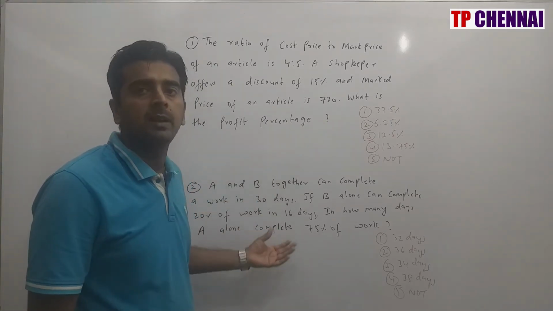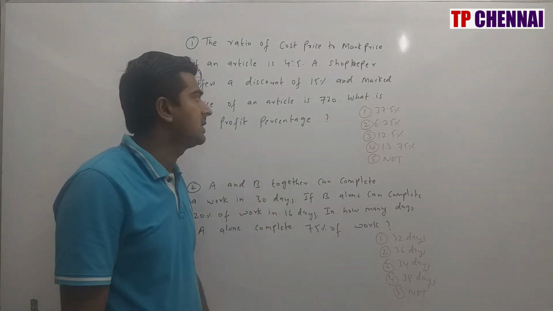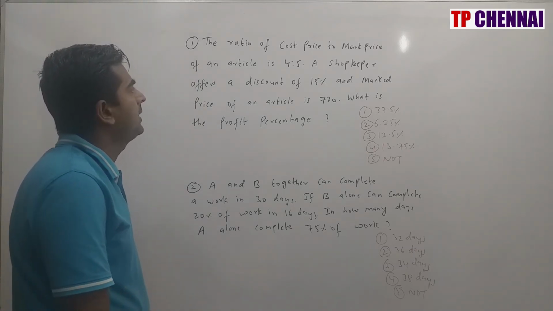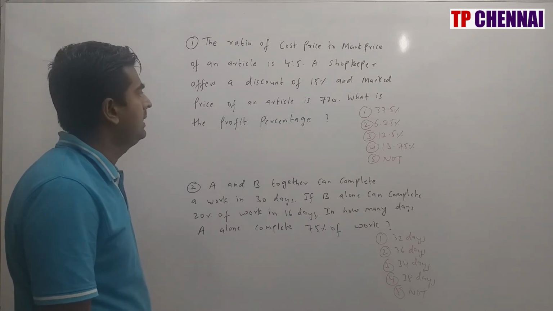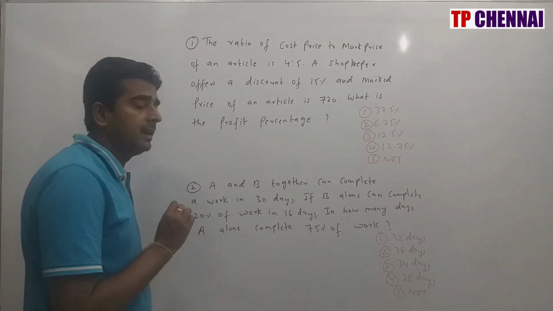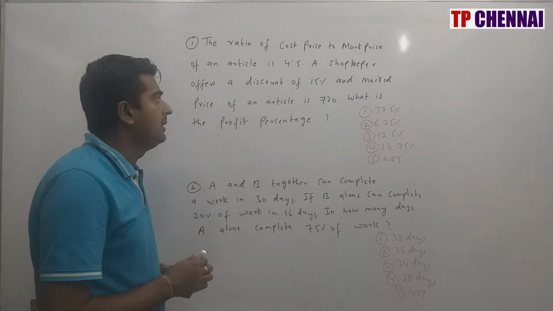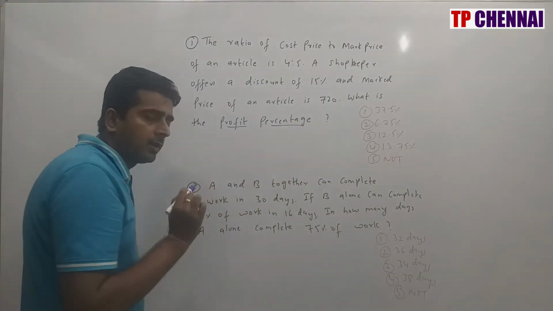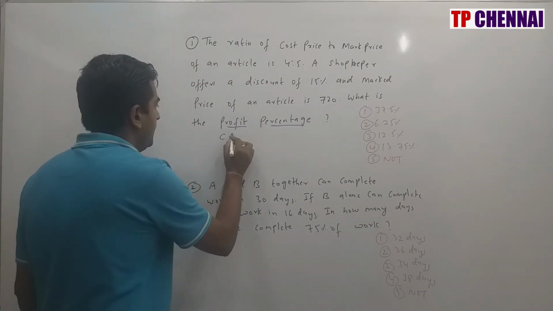Now we will see some of the arithmetic questions which can be part of your SBI Credit Prelims level examination. So first one, the ratio of cost price to mark price of an article is 4:5. A shopkeeper offers a discount of 15% and the mark price of the article is rupees 720. Then what is the profit percentage? Now whenever you are seeing any arithmetic question, the main thing is to see which data is required. Ultimately they are asking you to calculate the profit percentage. For that you should know cost price and selling price. So the cost price and mark price ratio they have given you.